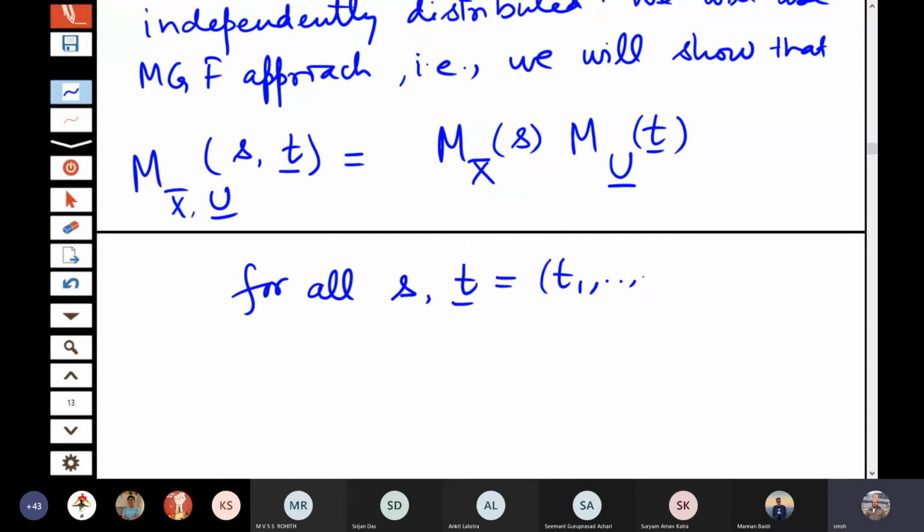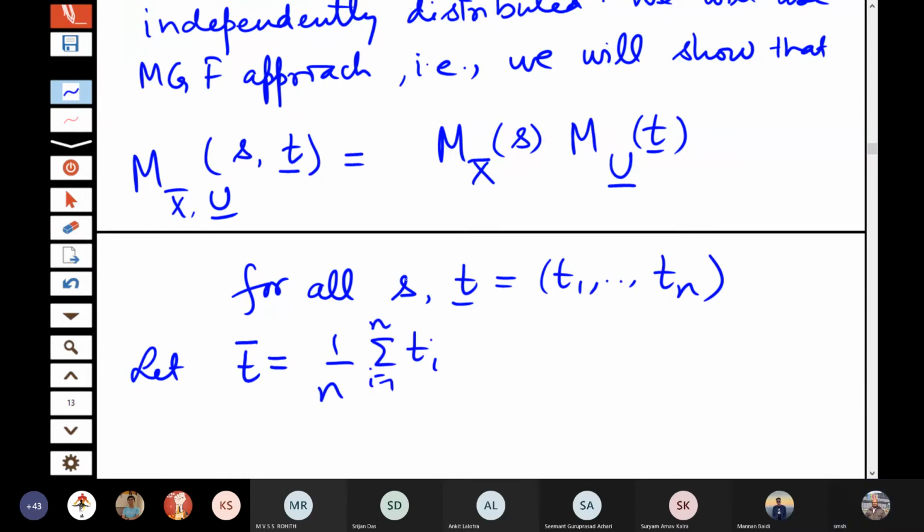T of course is an n-dimensional term. Let us take t bar as 1 by n sigma ti. So we have to calculate the left hand side and the right hand side.